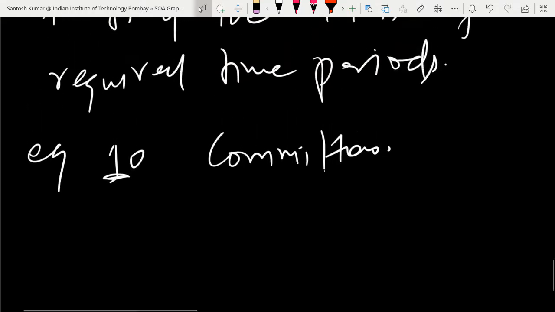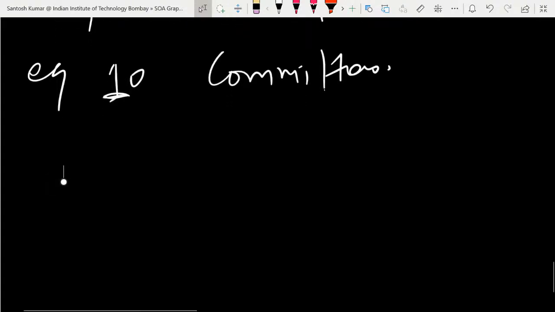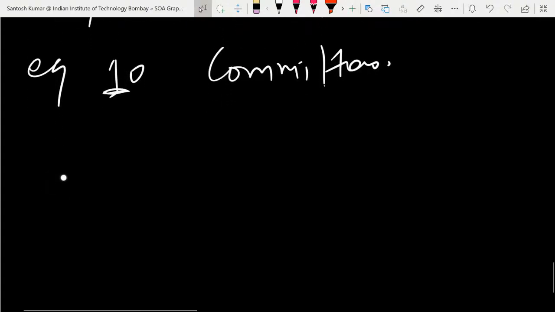So we'd like to know the minimum time period: how many minimum days or minimum hours we would need to conduct these meetings. So the thing is, we need a minimum time period. That's why this is important.